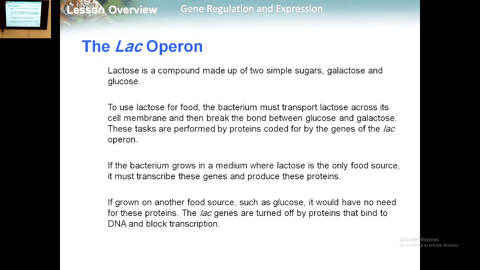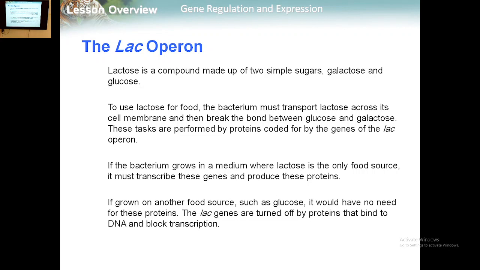If the bacterium grows in a medium where lactose is the only food source, it must transcribe these genes and produce these proteins. If it grows on another food source, such as glucose, it would have no need for these proteins. So the lac genes are turned off by proteins that bind to DNA and block transcription.